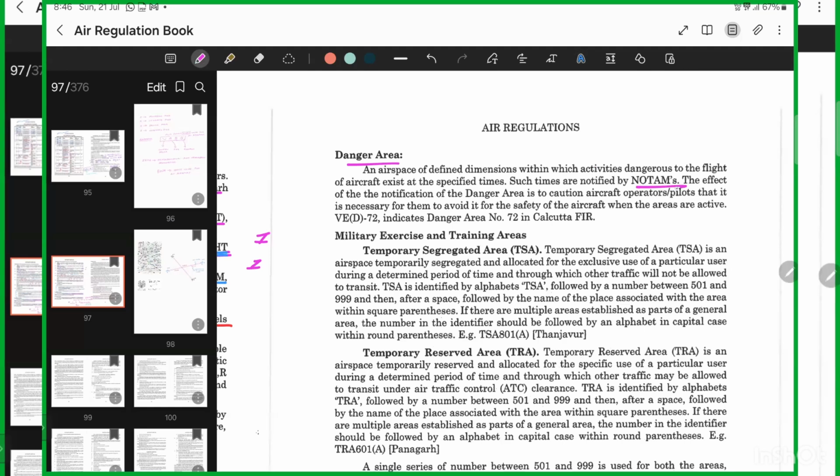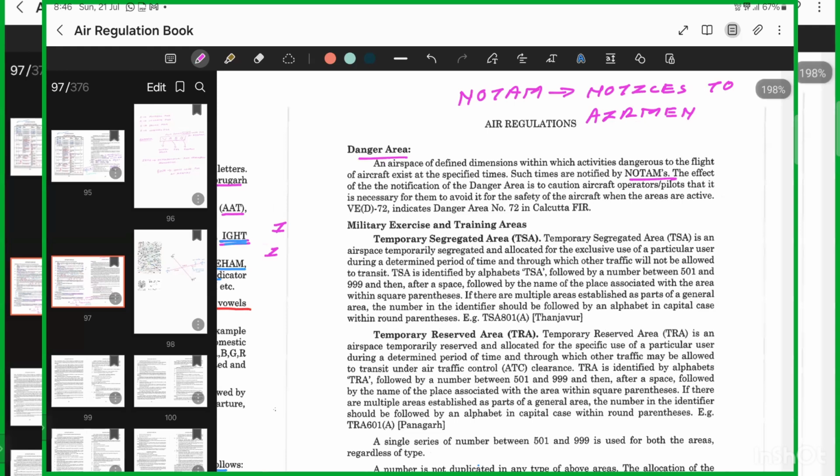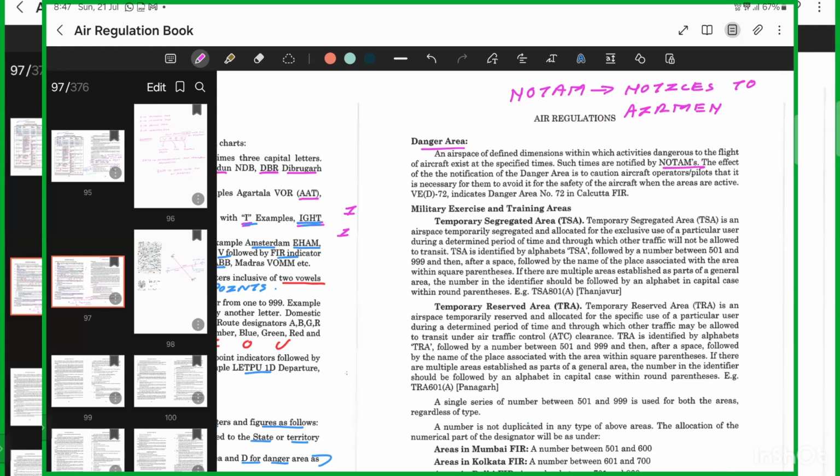Now what is NOTAM? Notice to airmen. Notices to airmen, yes. What is the purpose of this? What is the ultimate purpose of a NOTAM? Anything happening on the way to the destination, for pilots. Correct.